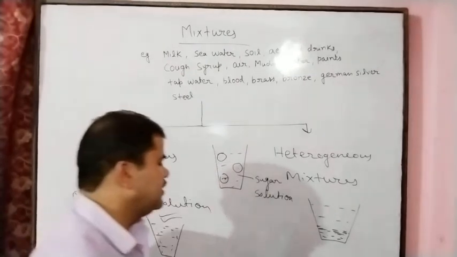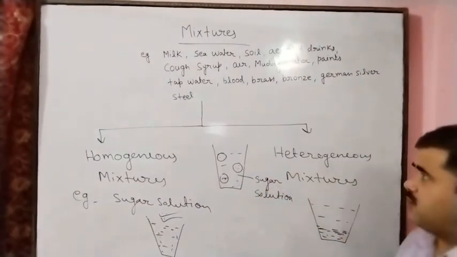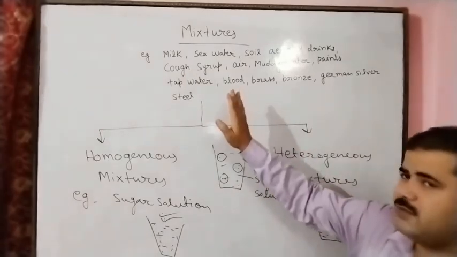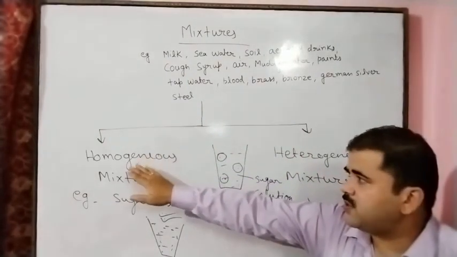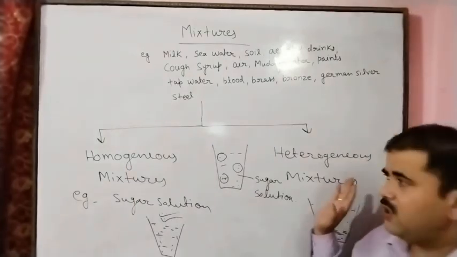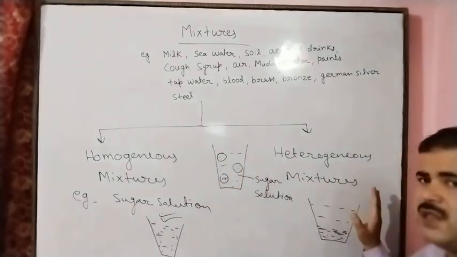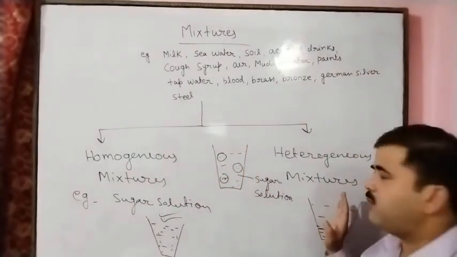I will tell after this. So you understood that mixtures are divided into two types: homogeneous mixture and heterogeneous mixture. Homogeneous means uniform distribution, and heterogeneous means no uniform distribution of the particles.